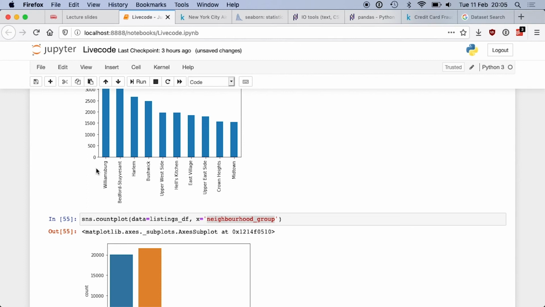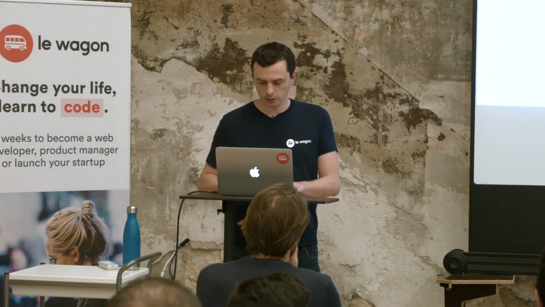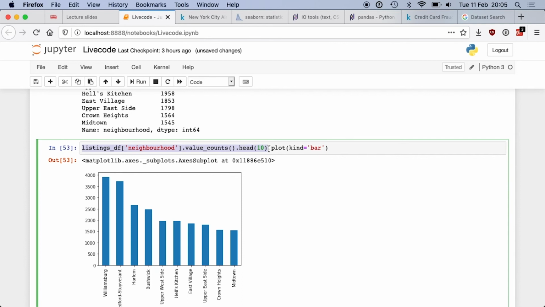Yes? This is a data frame. Yeah, that's a data frame. Anytime you have a data frame, you can do dot plot, and then you will have to do kind equal something. Could be a scatter plot, could be a bar chart, could be a line chart. Depending on your data, the plot may make sense or not.